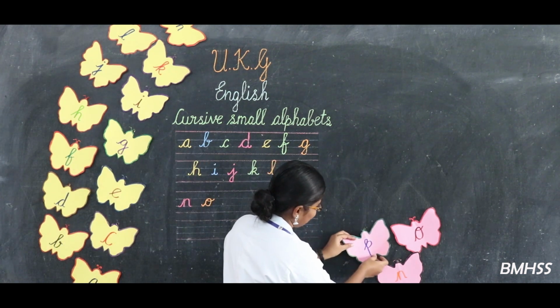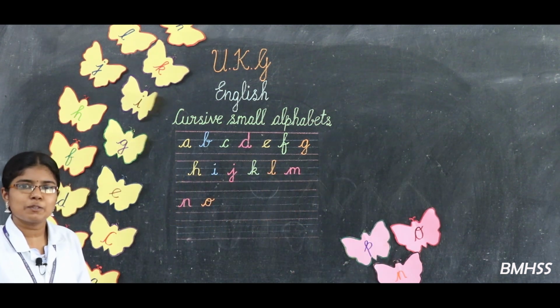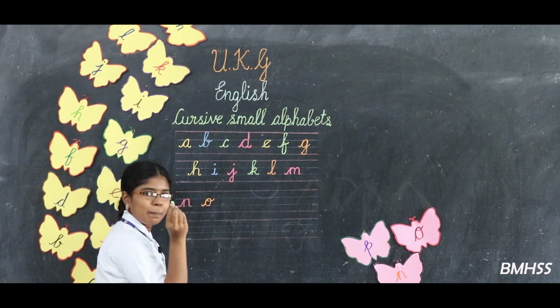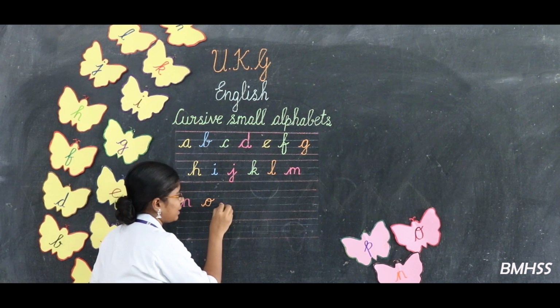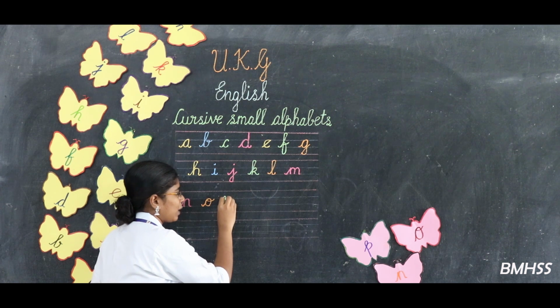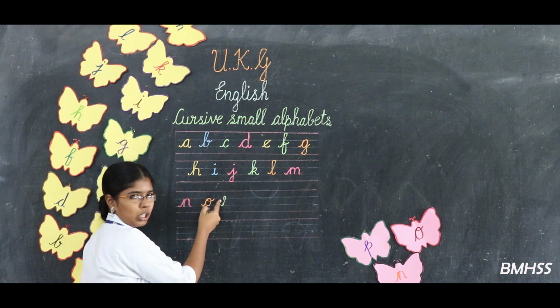Look at the board. P. How can we write P, dears? See the board, dears. Keep your pencil on the third line. From here, you can go up and then touch the top blue line. Make one small loop, dears. Here, we can make one small loop.